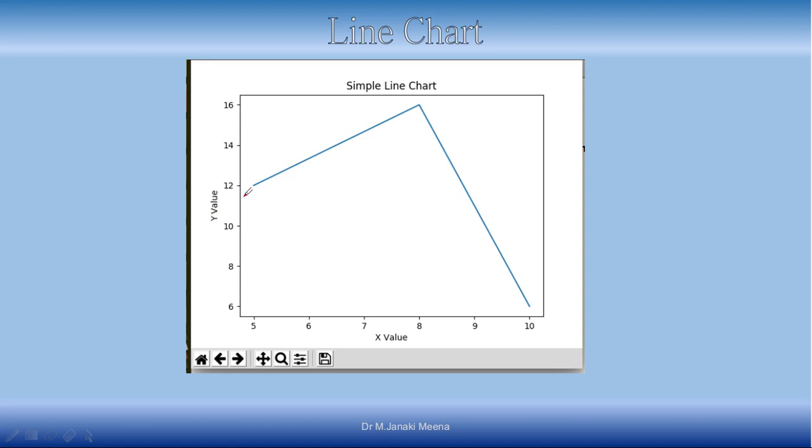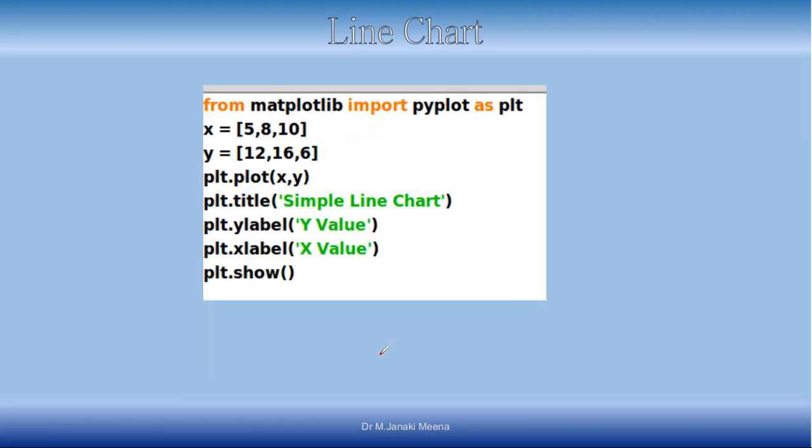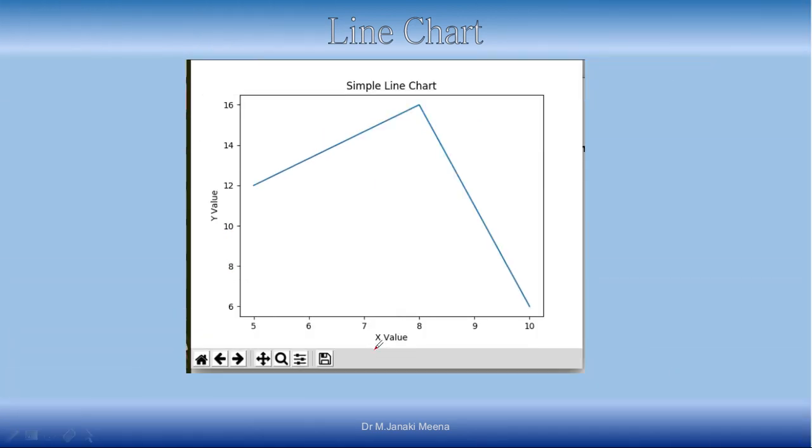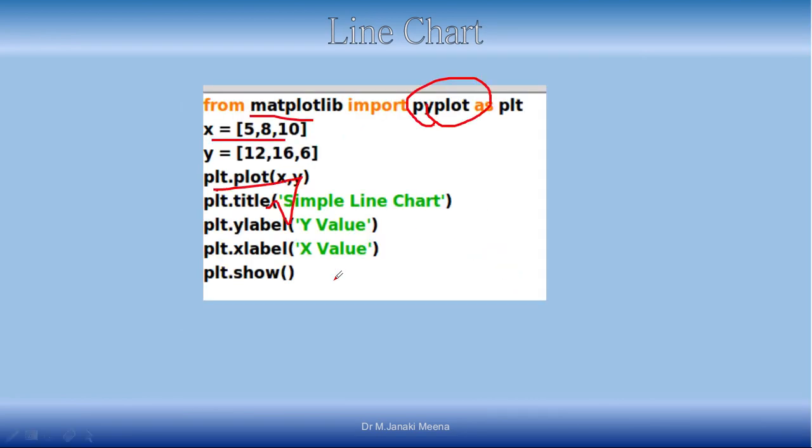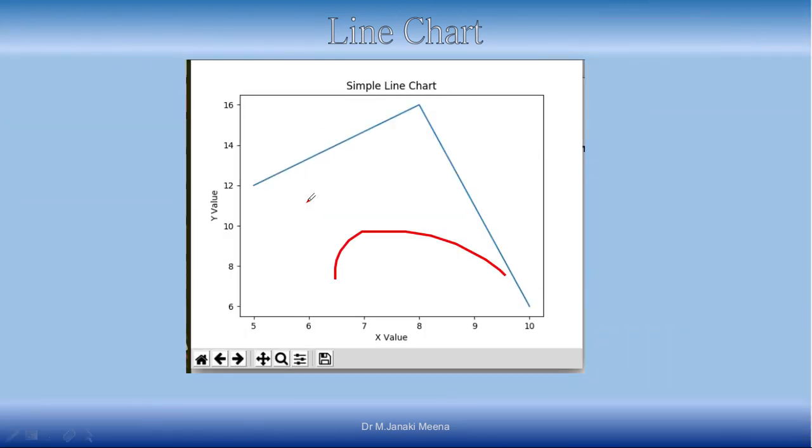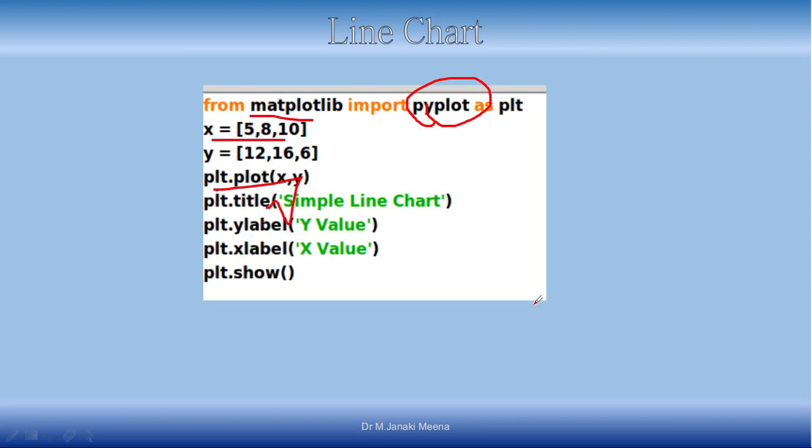And this is the line chart. You can see I have given the title, and the title comes over here. Whatever you have given for the x label will come here, and the y label will come here. Then you will see a line chart for the values we gave in the x list and the y list. You can see that 5 is 12, 8 is 16, and 10 is much less, about 6. That's what 10 is, 6.